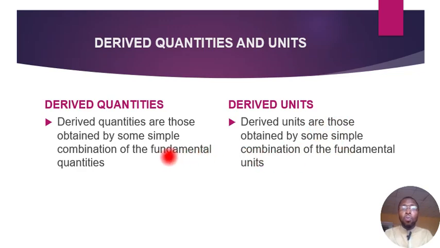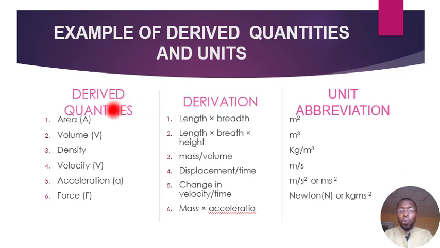So when you combine 2 or more fundamental quantities, you get derived quantities. And when you combine 2 or more fundamental units, you get derived units.